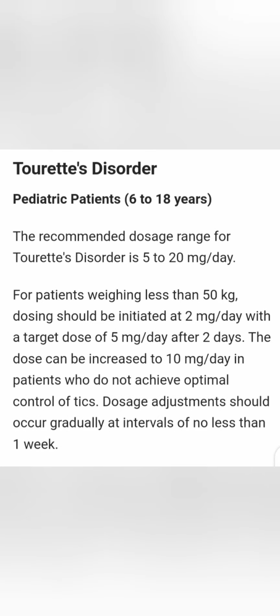In pediatric patients with Tourette's disorder, the recommended dosage is 5 to 20 mg per day. For patients weighing less than 50 kg, dosing should be initiated at 2 mg per day with the target dose of 5 mg per day after 2 days, and then the dosage should increase to 10 mg per day in patients who don't achieve optimal control.